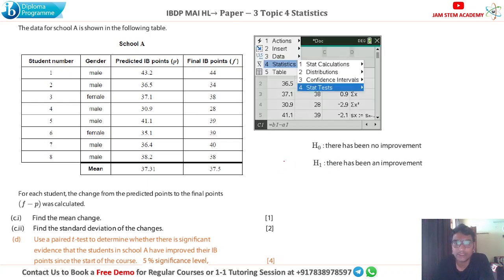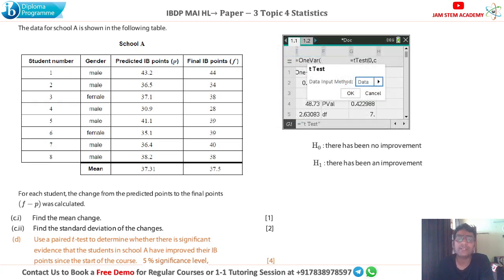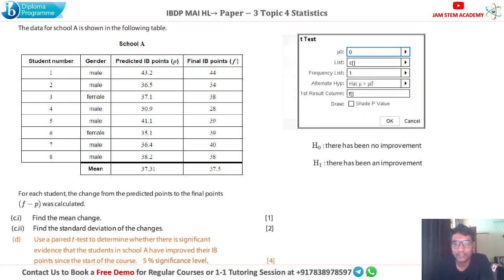Now, in your GDC, go to stats, then stat test. After that, select t-test. Now, after the t-test, it appears like this. Since this time we have the data, we will enter data in here. And starting with this one, mu naught is what? 0. Why is it 0? Because we are considering that there is no improvement, meaning the change is 0.